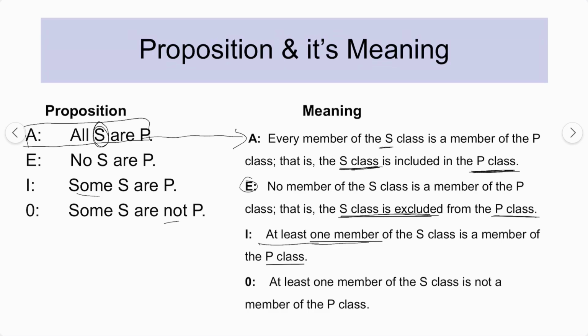And the "some not" case comes in the O preposition: some S is not P. So in this particular case, we have at least one member of the S class that is not a member of the P class. So we have the P class. So this is what the preposition's actual meaning is. It's easy to understand if you understand the meaning of the preposition.